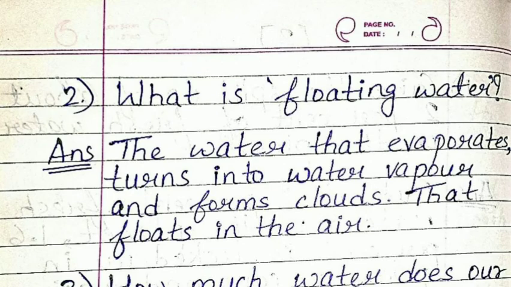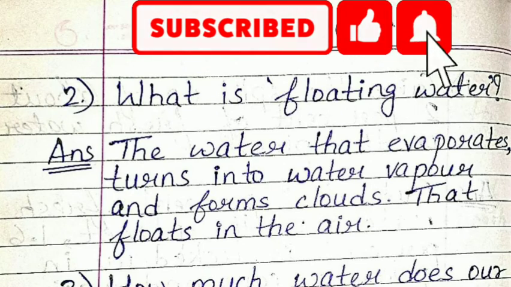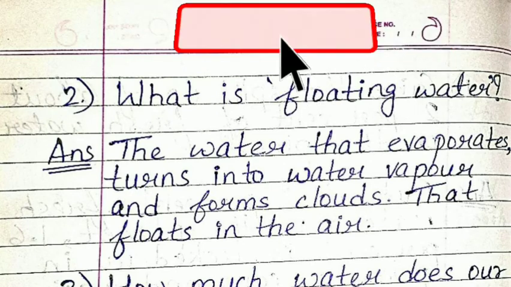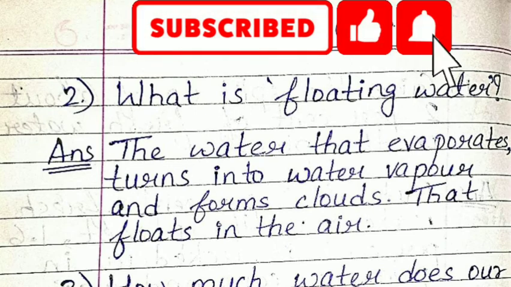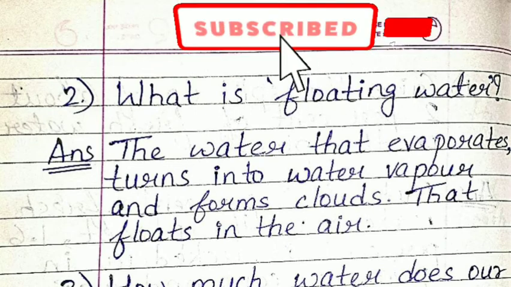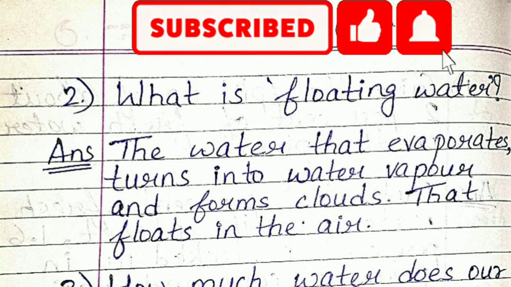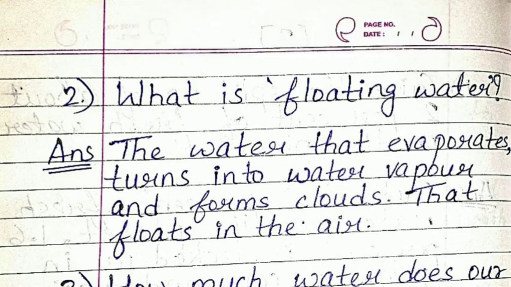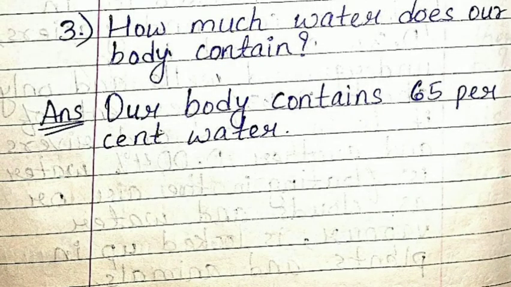Now, the second question is, what is floating water? So, the answer will be the water that evaporates, turns into water vapor, and forms clouds that float in the air. So, that is known as floating water. Now, the third question, that is, how much water does our body contain? So, the answer is our body contains 65% of water. So, actually, our body is made up of 65% water.